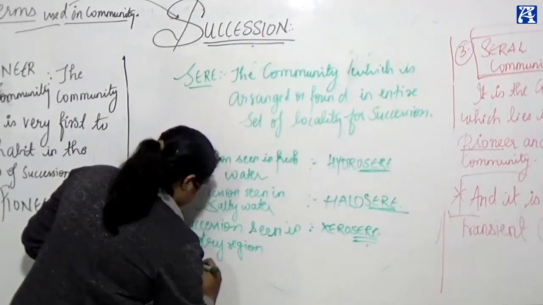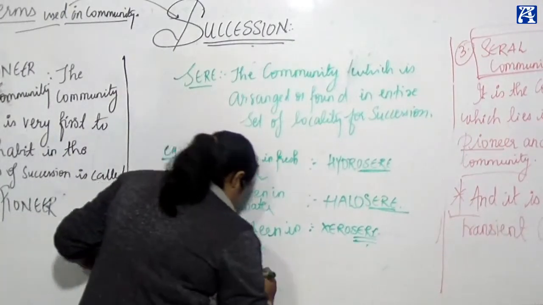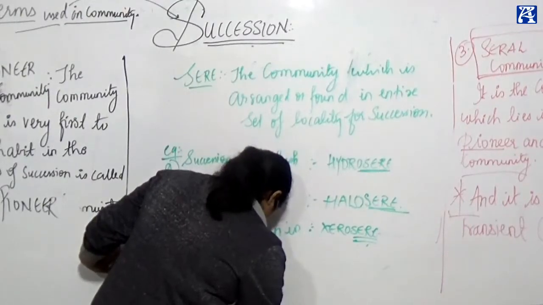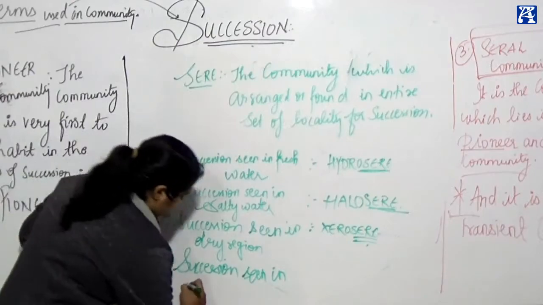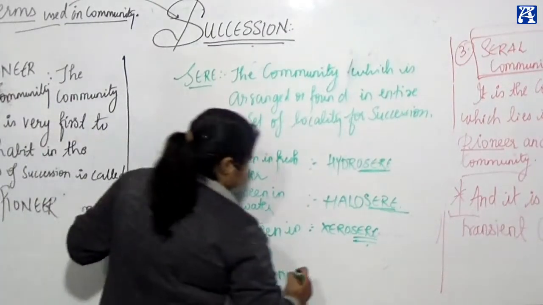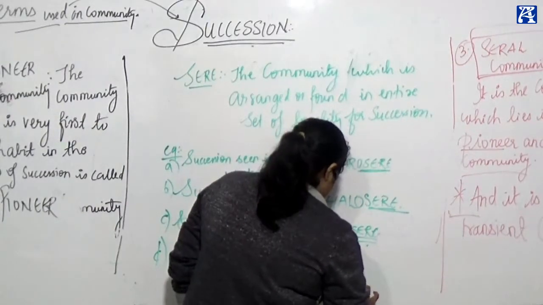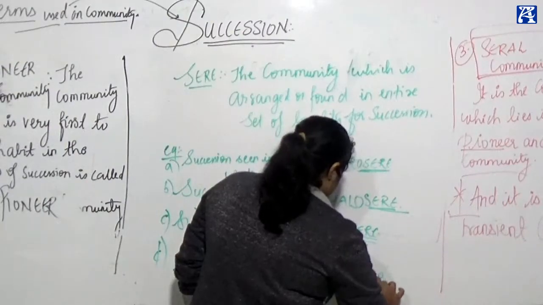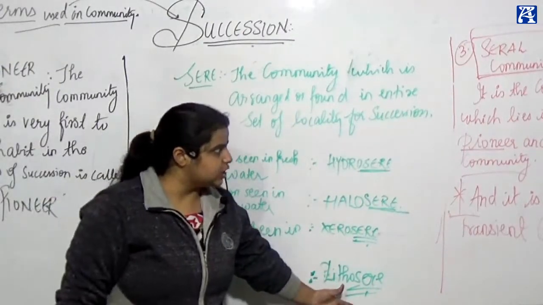Clear? Succession seen on rocks, lithosphere. Succession seen on rocks is called lithoseer.